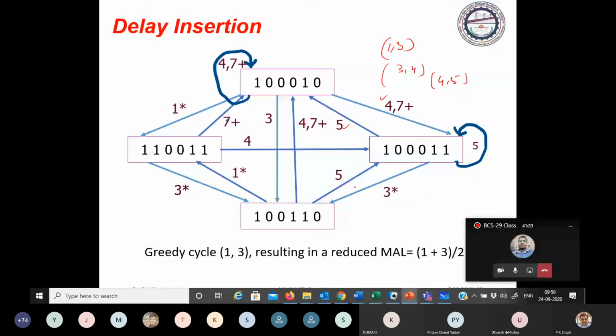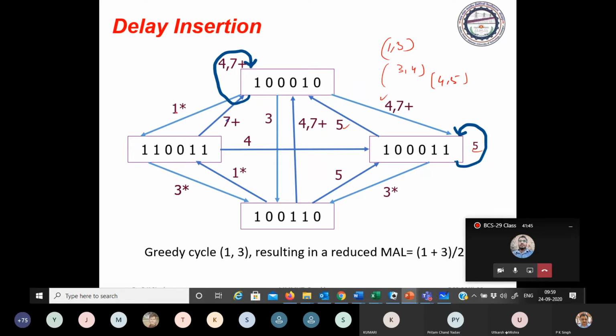Here 5, 3 means you can find several cycles. Okay, 4 and 7 are the cycle. 5 is a cycle, and here you may find 4, no back transition.